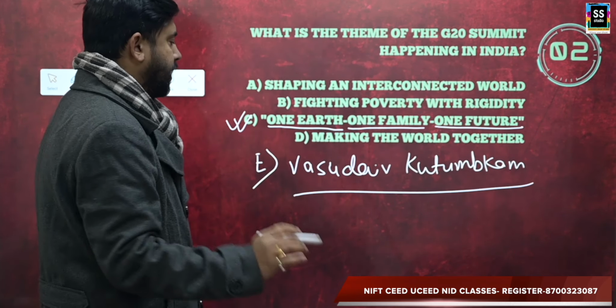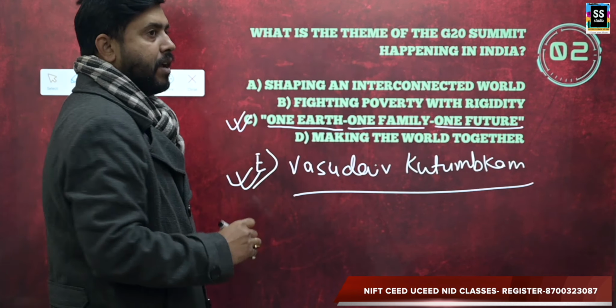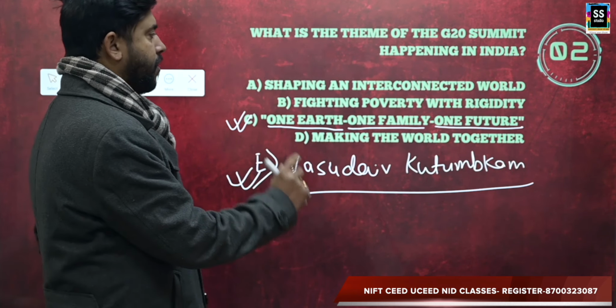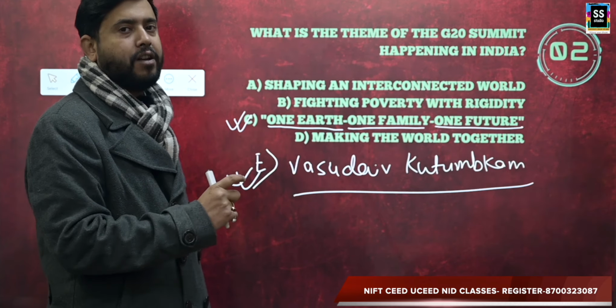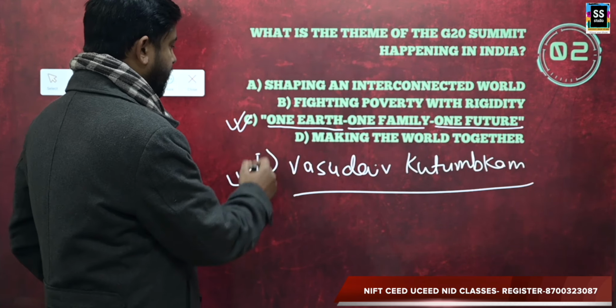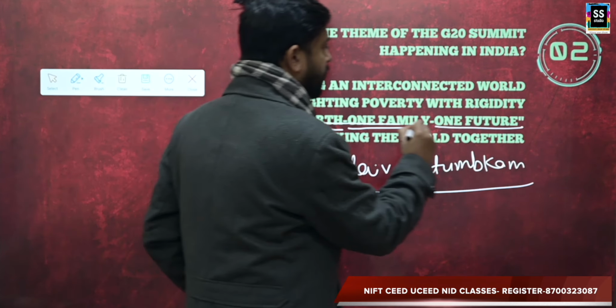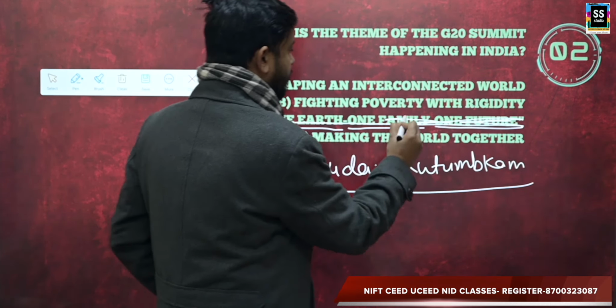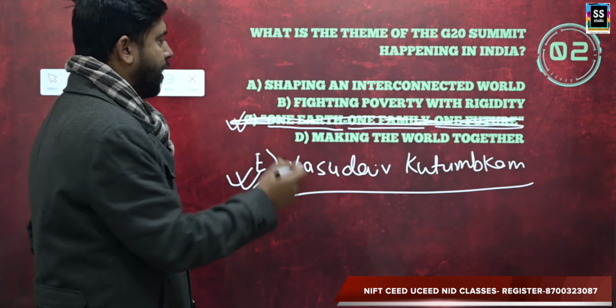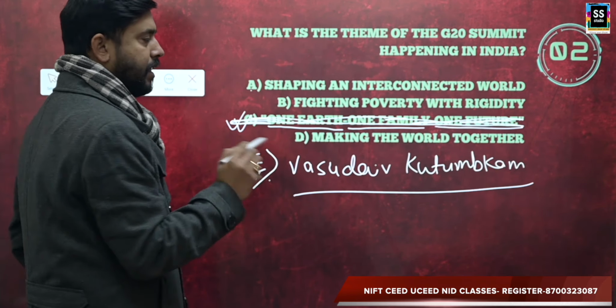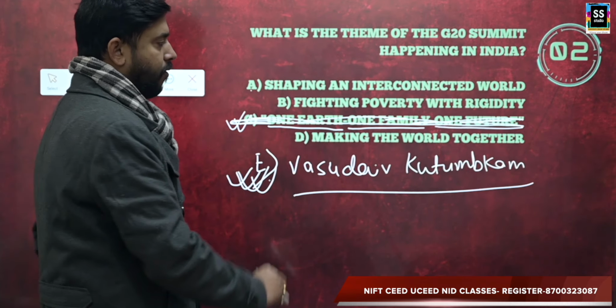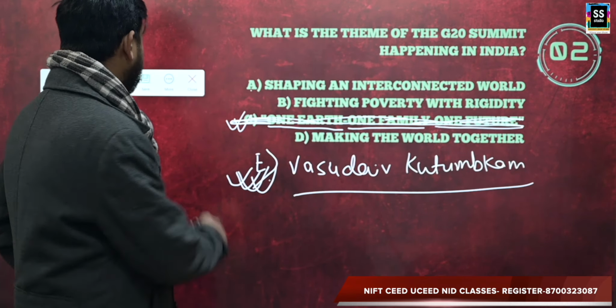In that case, that is also the right answer. The slogan was One Earth, One Family, One Future and Vasudhaiv Kutumbakam. So in that case, you can select both the answers. But if you do not have this option, let's say you have only 4 options in the exam, 1, 2, 3, 4, in that case you will choose Vasudhaiv Kutumbakam. Clear? Moving forward.